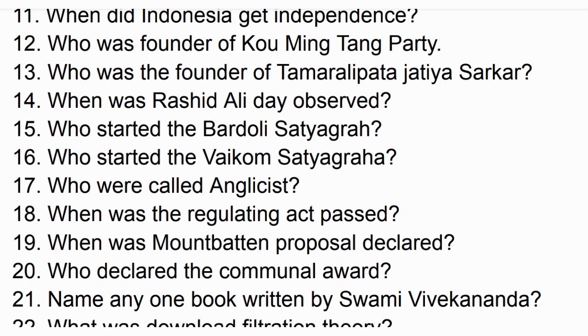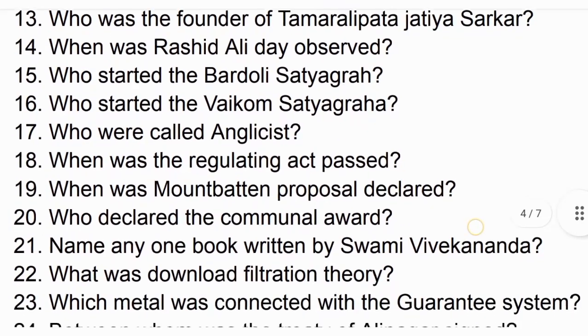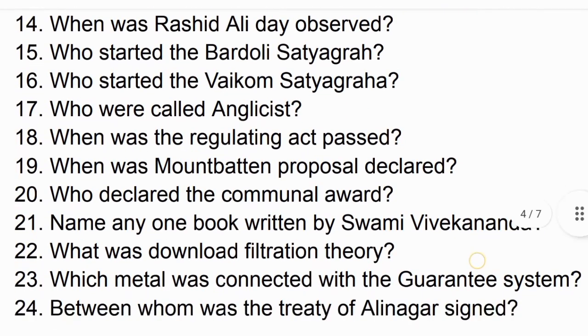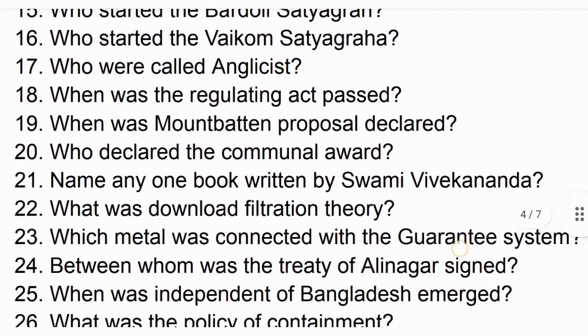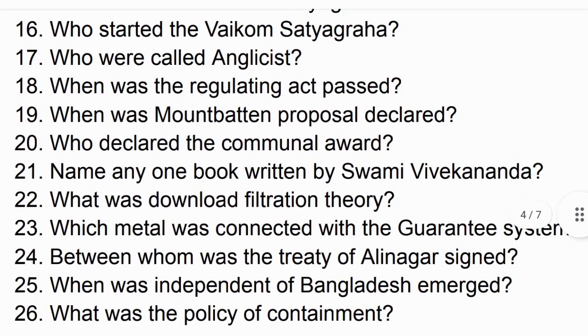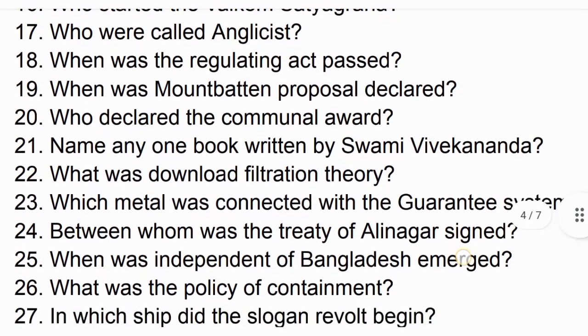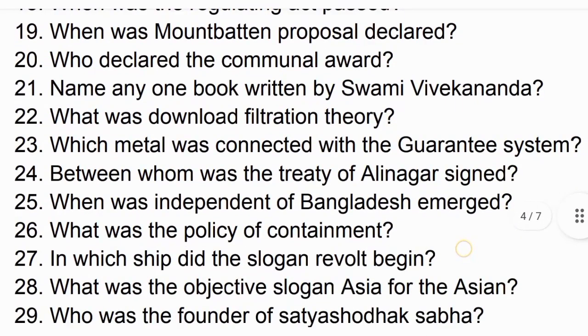When was Mountbatten proposal declared? Who declared the communal award? Name any one book written by Swami Vivekananda. What was downward filtration theory? Next, which metal was connected with the grantee system? Next, between whom was the Treaty of Alinagar signed?